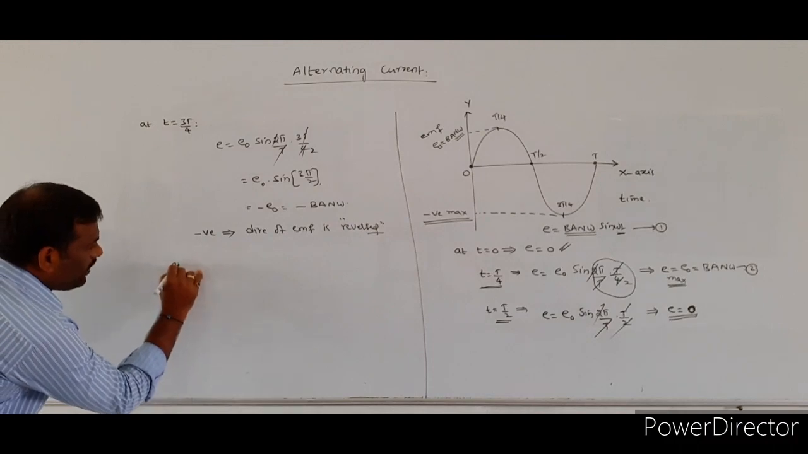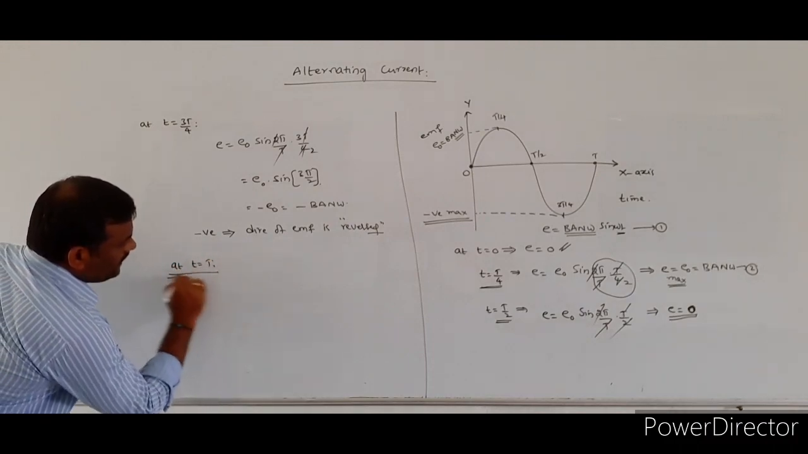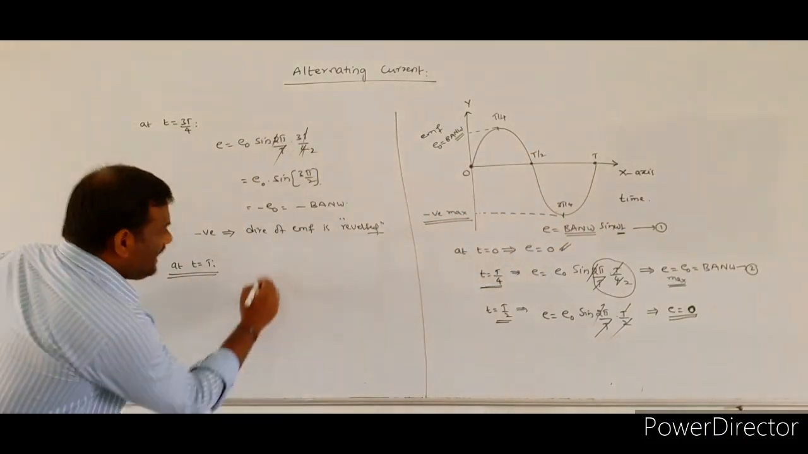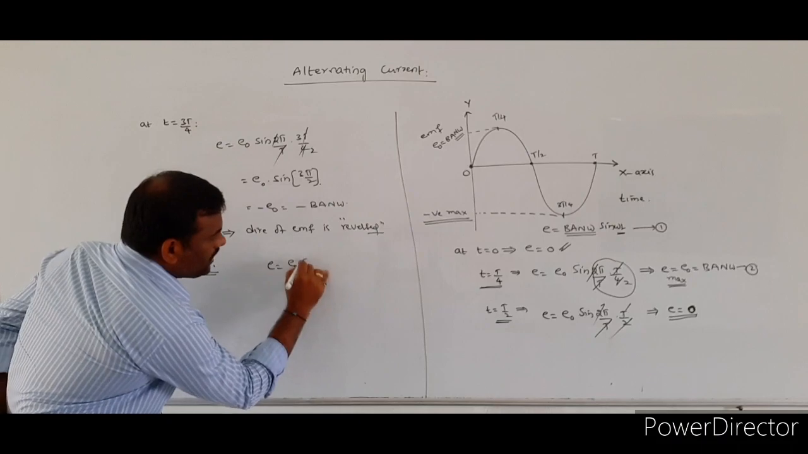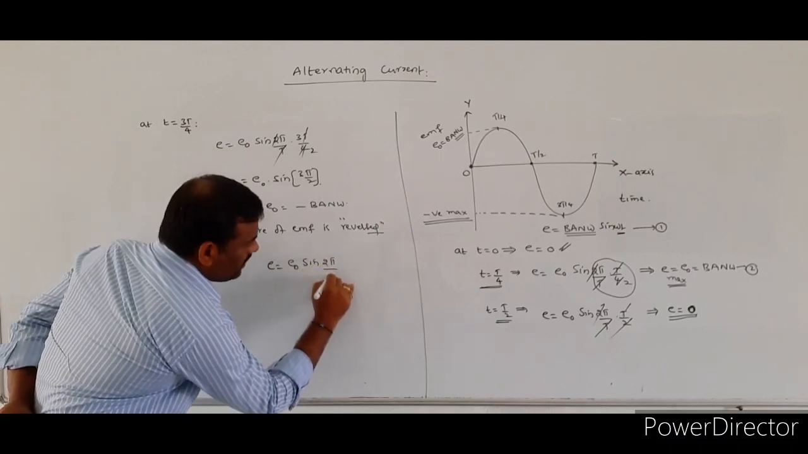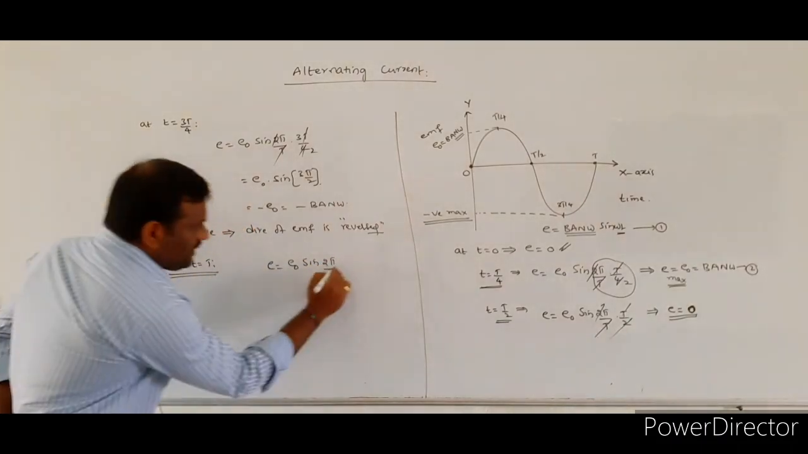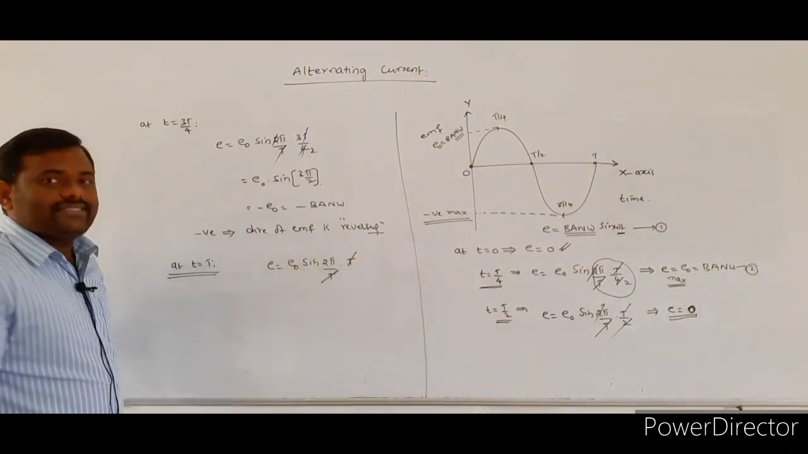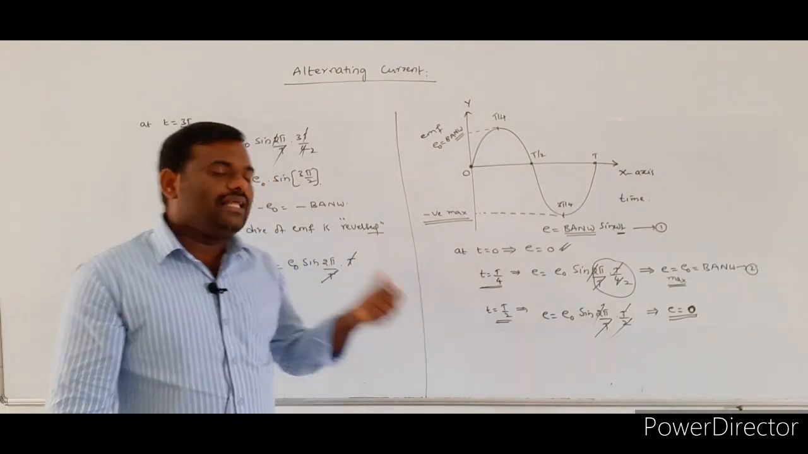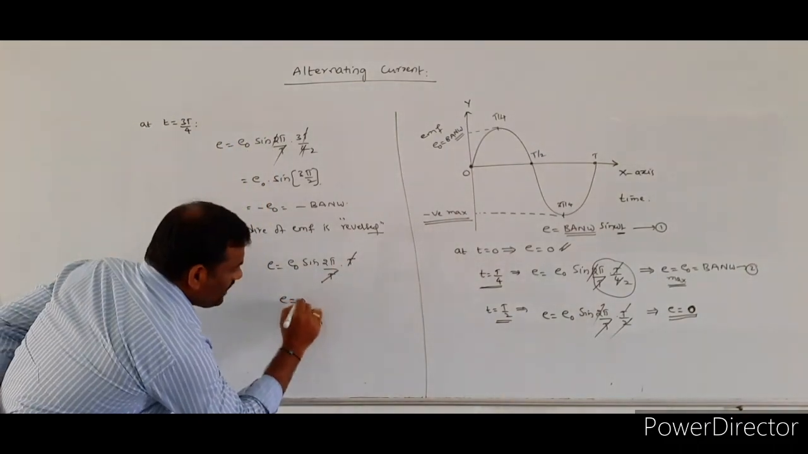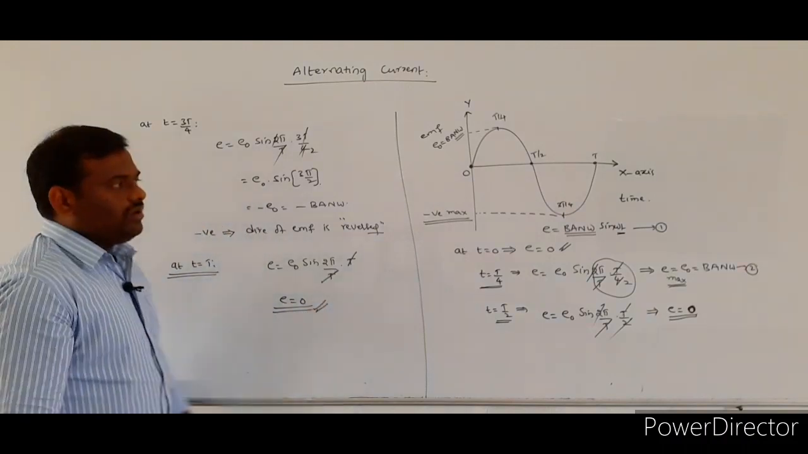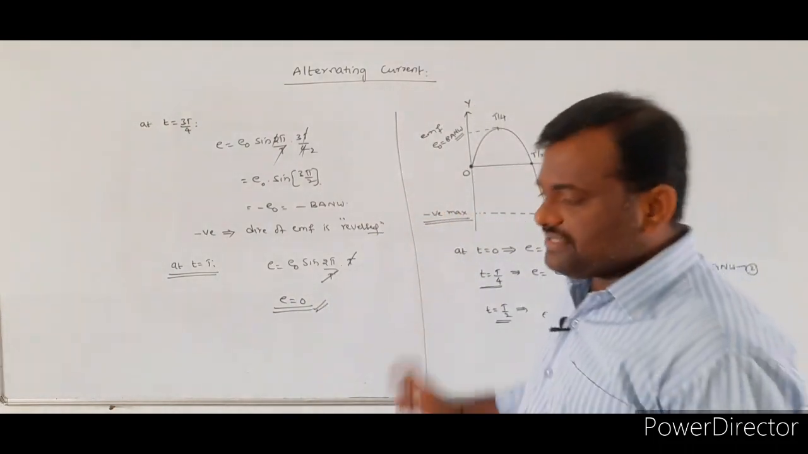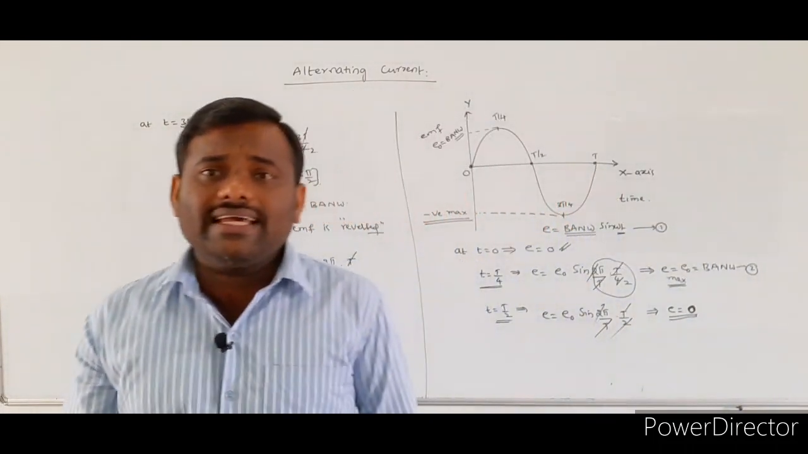And the last one is at t equal to capital T. This will also be calculated. E is equal to E naught into sin omega t, where omega is 2 pi by T, and small t is equal to capital T. T gets cancelled. Sin 2 pi means sin 360, and that value is 0. That means the induced EMF is equal to 0.